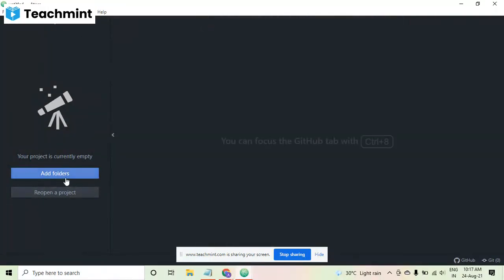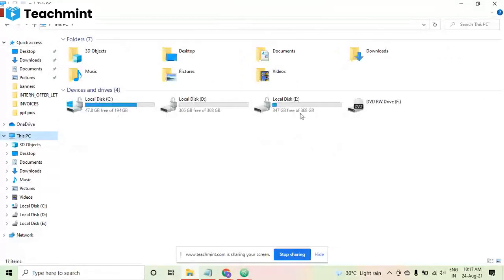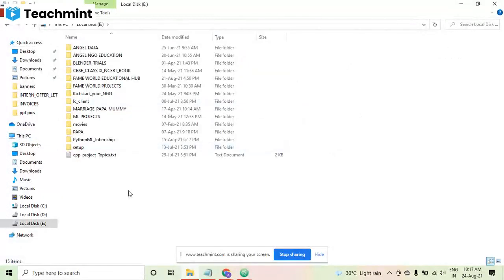Now here it asks to add folder or reopen a folder. If you already have a project folder which you have created, you can reopen it. If you are going to create a new one, you can create a new one also. So what I am going to do, firstly I am just going to create a folder and then I will open it. All your batch things will be in that particular folder. So here I'm just creating a folder. Web development.